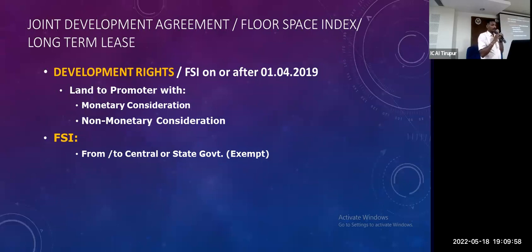Then floor space index may be from or to the government.